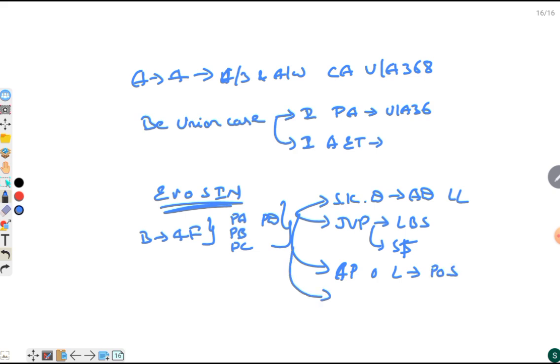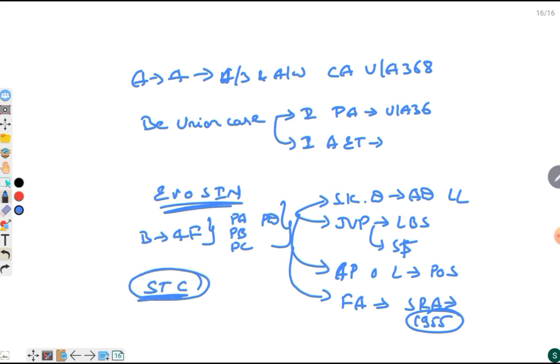Then after this, the Fazal Ali Commission was formed, and based on this, the States Reorganisation Act came into being in 1955. And lastly, we saw the state chronology, which states were formed in which year. You have to just remember the chronology.